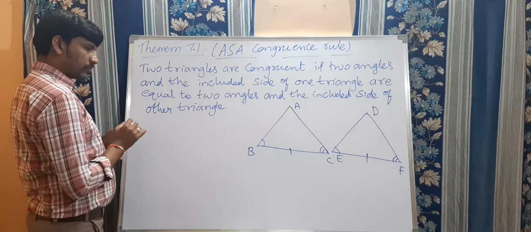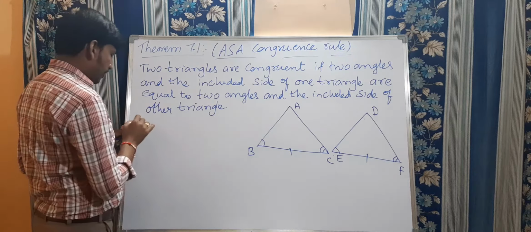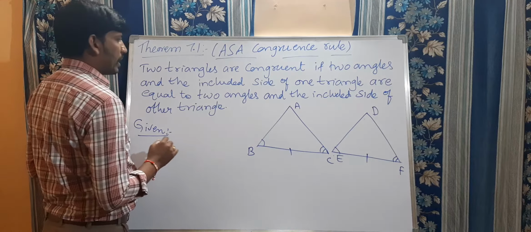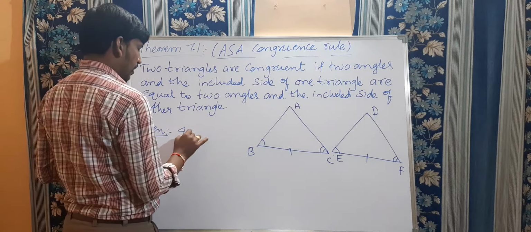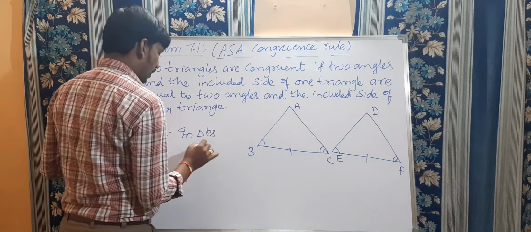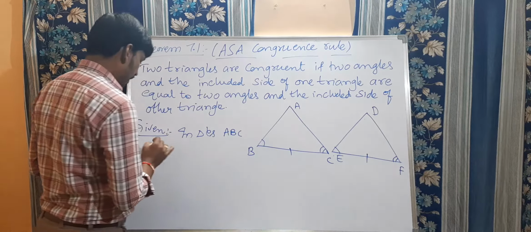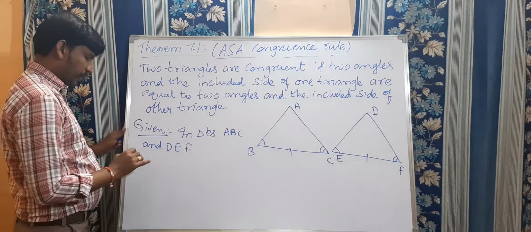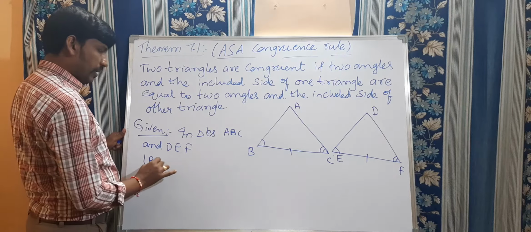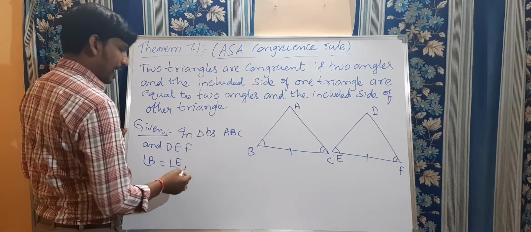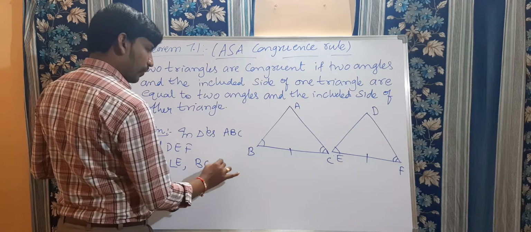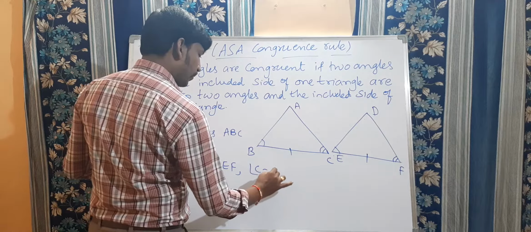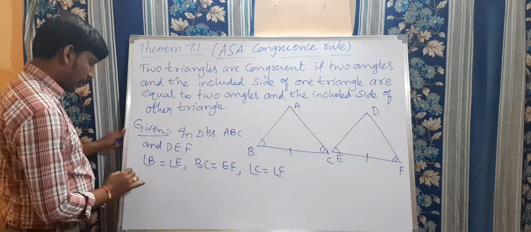Clear? So now to prove this theorem statement, first of all we will write the given. What is the given here? Given that, in triangles ABC and DEF, in these two triangles, angle B is equal to angle E, BC is equal to EF, and angle C is equal to angle F. So what is required to prove?